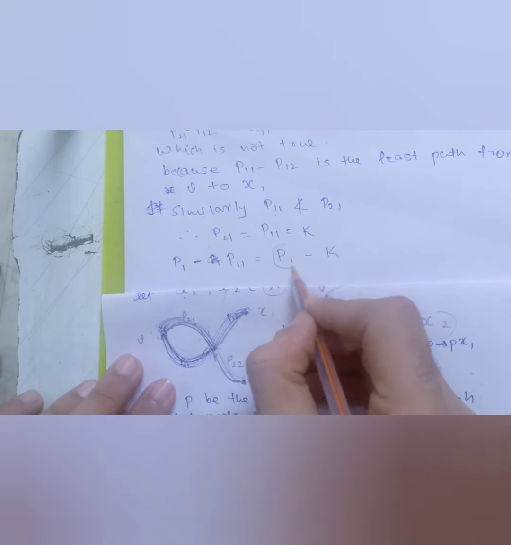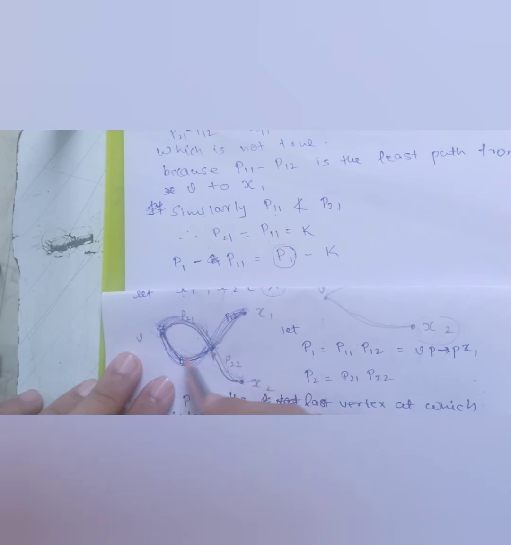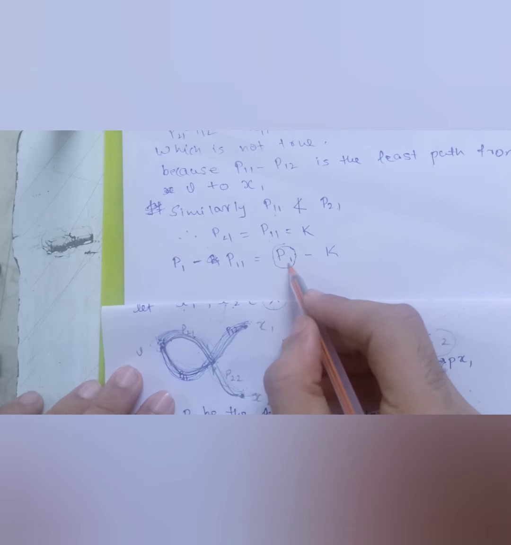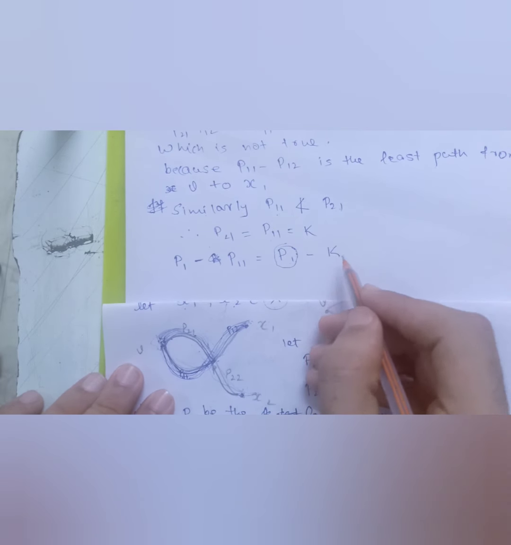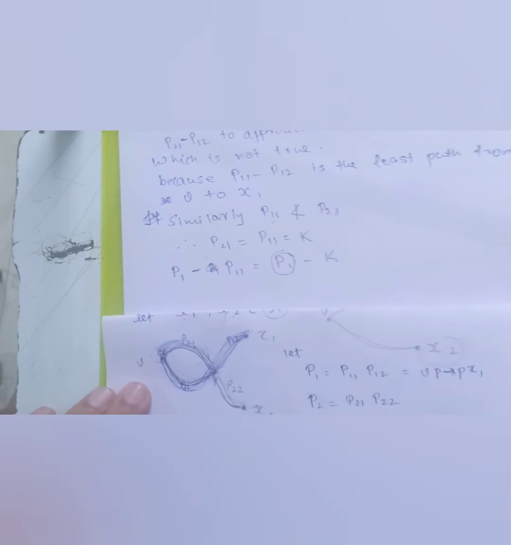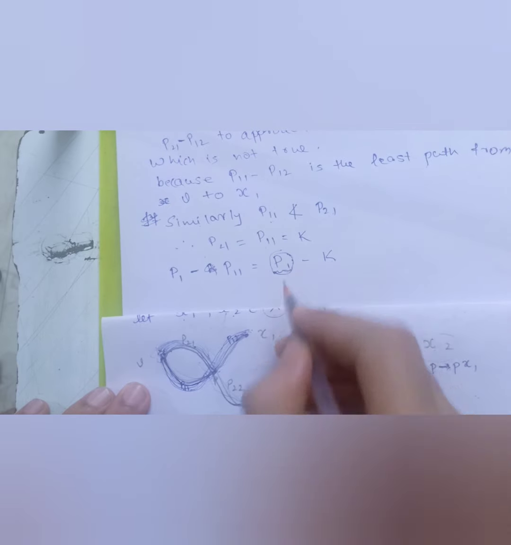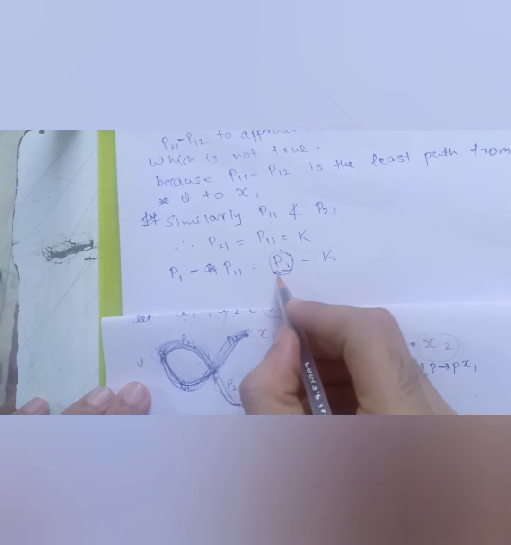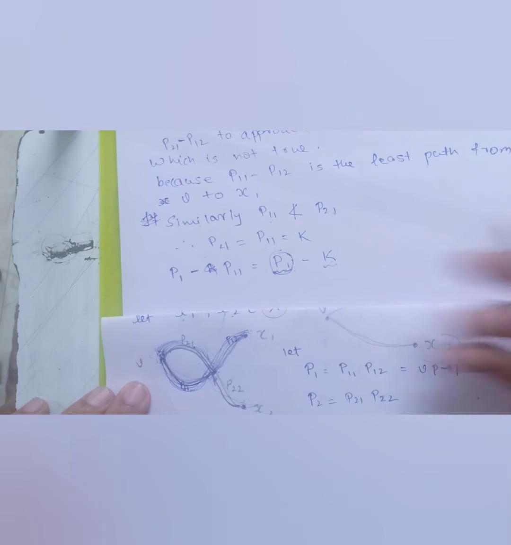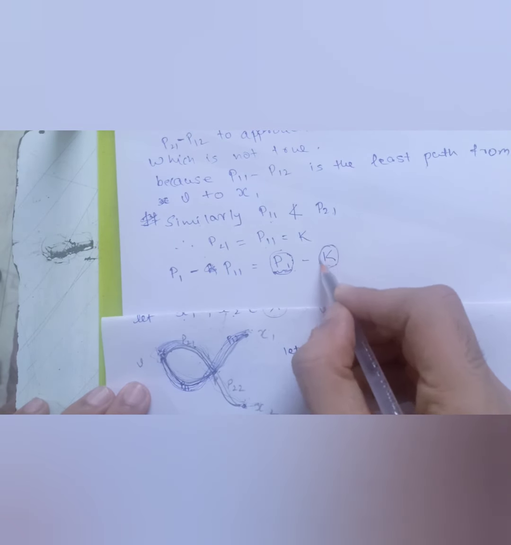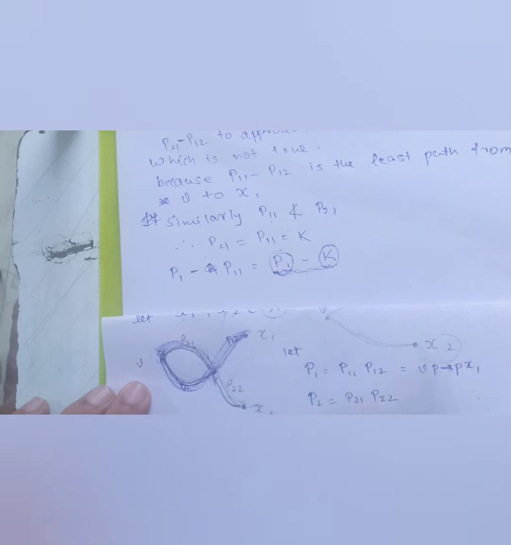Now what is P1? P1 is basically an odd length, because we know the entire length is odd. From odd, if I subtract odd or if I subtract even, what we will be left with is an even length, right? Because from an odd number, if I subtract this, that might also depend. Since we don't know this K, the length which is left with us can be either odd or even.